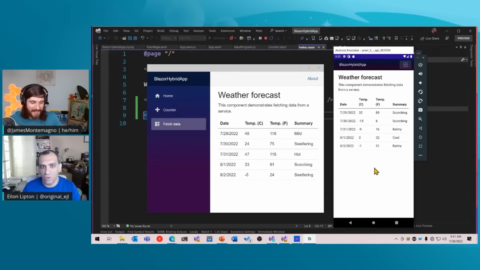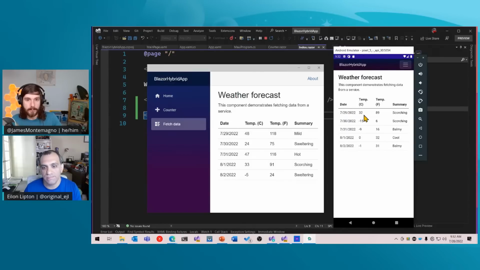And so it's a genuine Android application. This application is a true native Android application. But what's hybrid about it? Well, the UI is not rendering Android controls. That's not an Android button. That's not an Android grid. That's not an Android label. That's an HTML label to get the pixels on the screen itself. And that's all a hybrid application is. It's mixing web-based UI, meaning using HTML and CSS to get the pixels on the screen for an otherwise